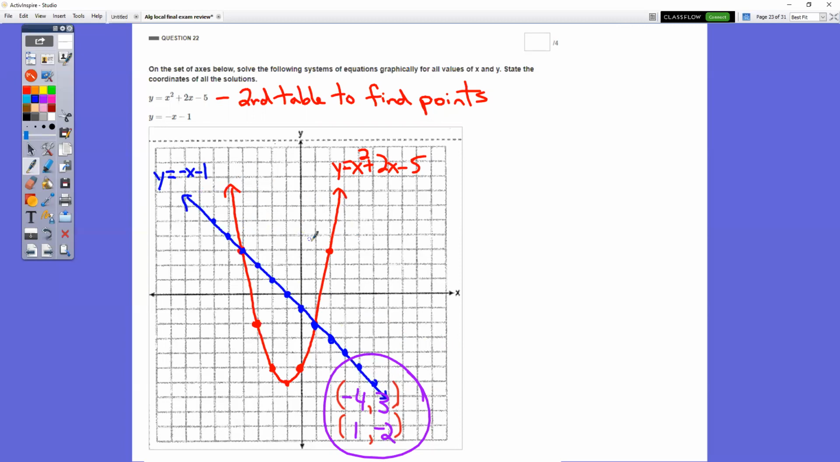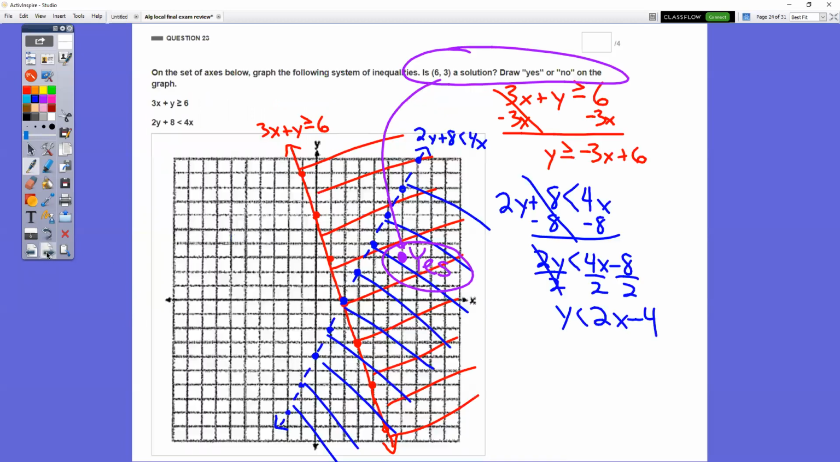All right, so we have a parabola and we have a line. Where do the two lines cross? Well, they cross right here. This point is over to -4, up to +3, and they cross right here. That is over to 1, down to -2. Make sure that we're graphing the full graphs. How I graded this one was 1 point for graphing the line correctly, 1 point for graphing the parabola correctly, 1 point for each of the two intersection points.